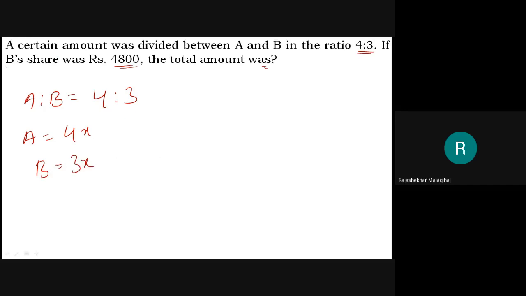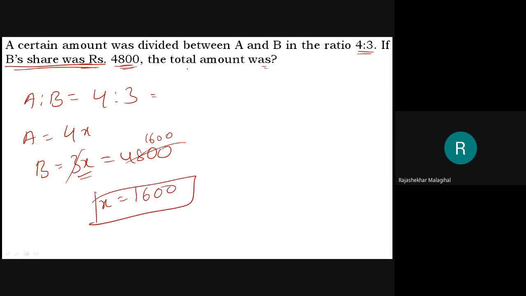Then they say that B's share is 4,800. Means B's share is, according to this equation, 3x. According to the given statement, B's share is 4,800. Means I can equate them. Therefore, 3x equal to 4,800, so x equal to 1600. Therefore, x equal to 1600, I got.